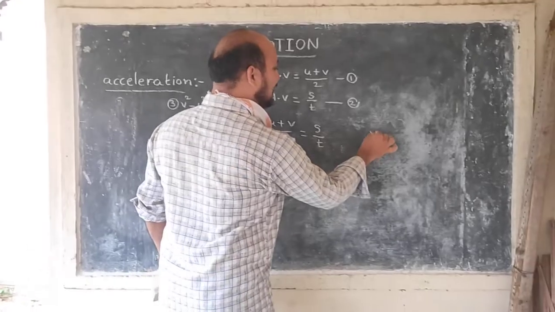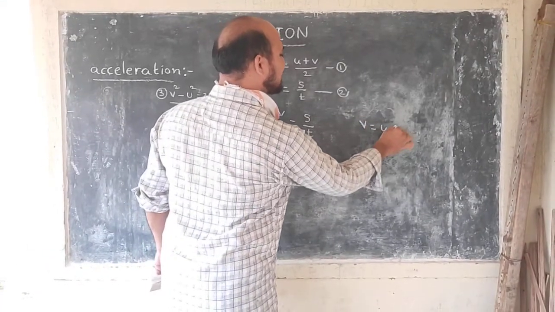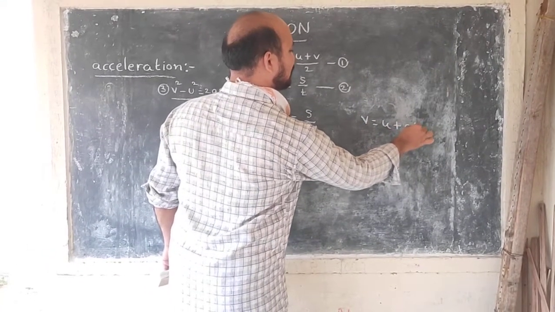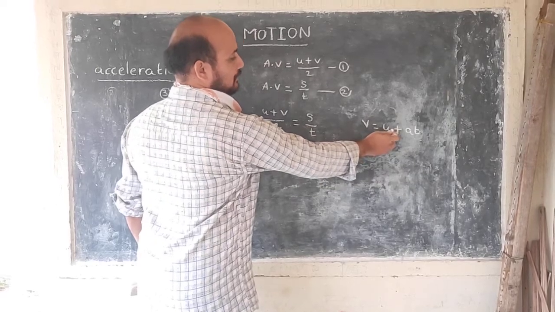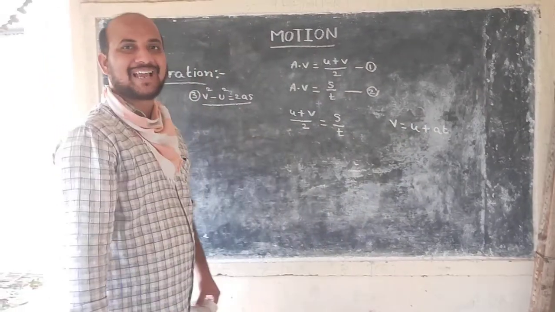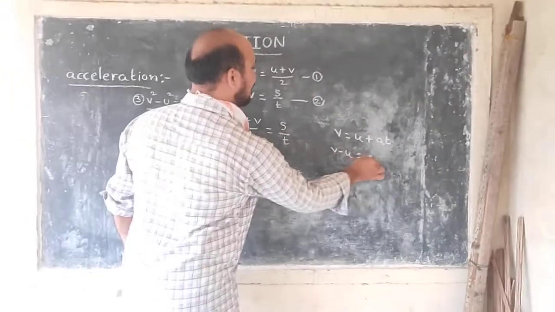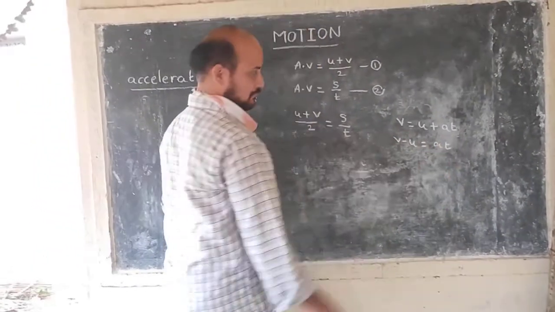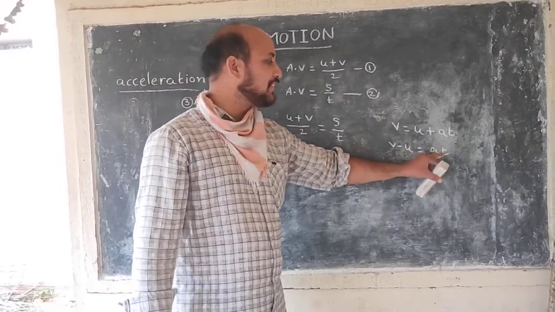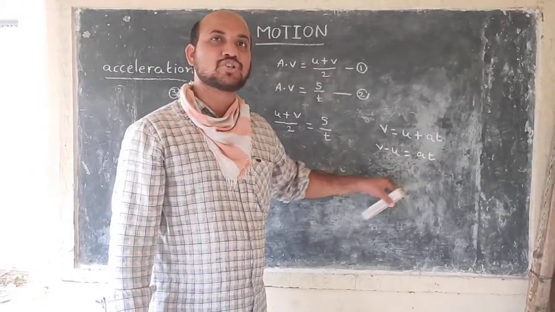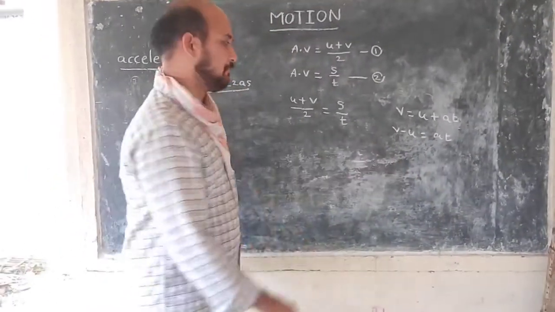What is the V value? U plus AT. Here U is addition, so it goes to the other side as minus. V minus U is equal to AT. Here A is multiplied with T, so it goes to the other side as division.